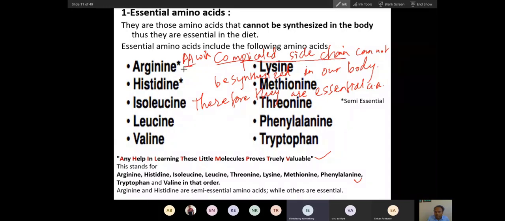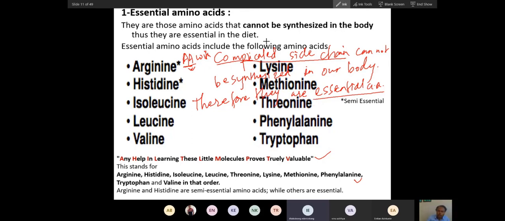What does AA mean? Amino acid. Good. Then amino acid with complicated side chain cannot be synthesized in our body. Therefore, they are essential. Like, is it that they cannot be broken down? No, they cannot be synthesized. Complicated side chain.